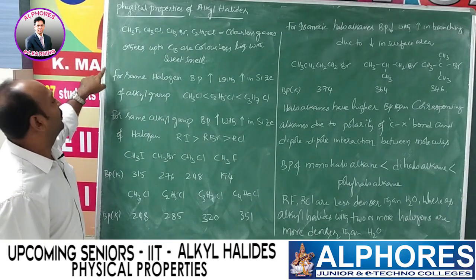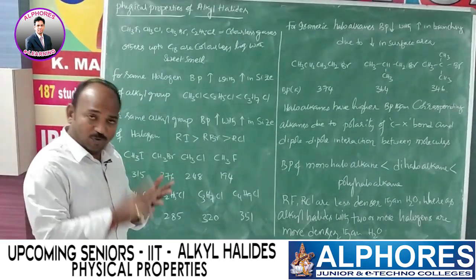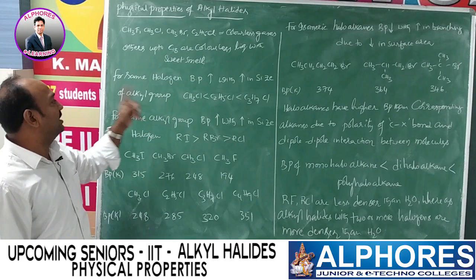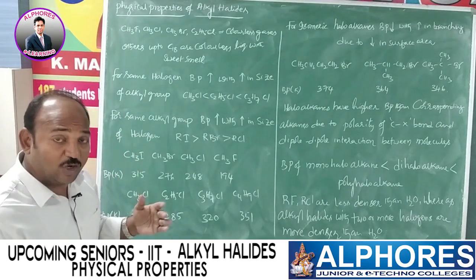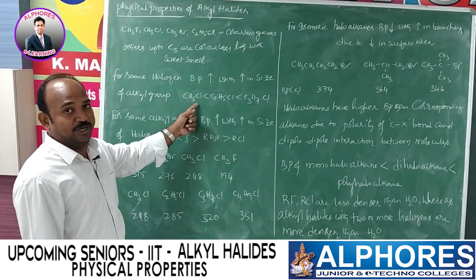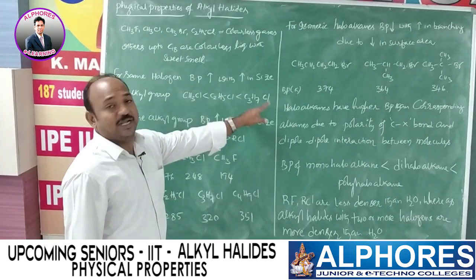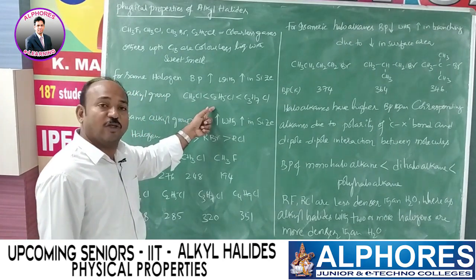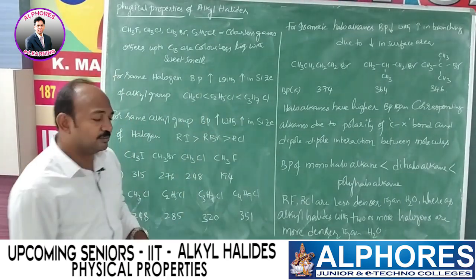Let's come to the second point. For the same halogen atoms, meaning you need to consider either chloride or bromide or iodide, boiling point increases with increase in the size of the alkyl group. Size of alkyl group means the number of carbon atoms in the alkyl group; as it increases, the boiling point also increases. So 1-carbon halide means methyl chloride, 2-carbon halide means ethyl chloride, 3-carbon halide, propyl chloride. So the boiling point of methyl chloride is less than ethyl chloride, which is less than propyl chloride. So why like this, sir?